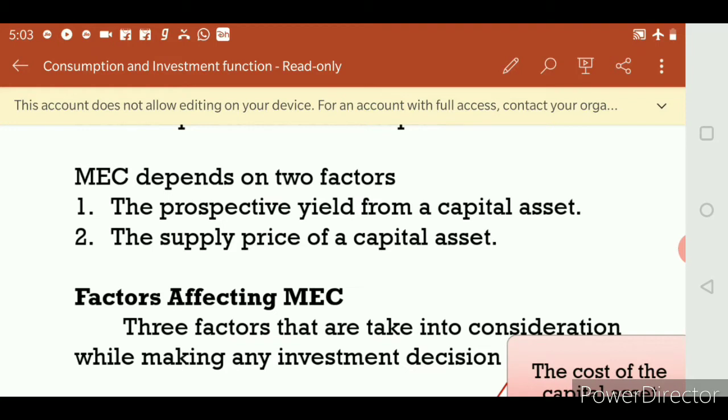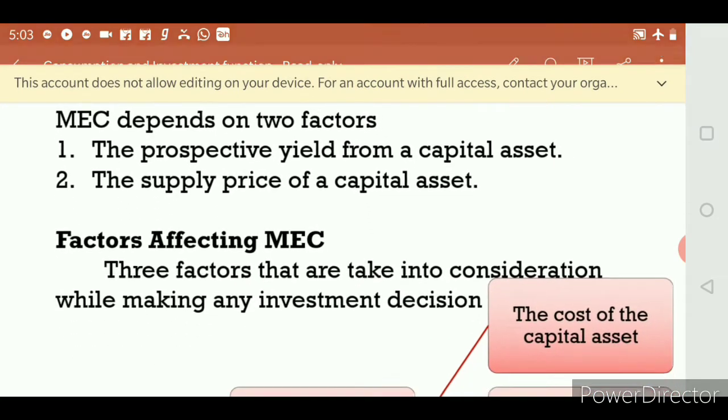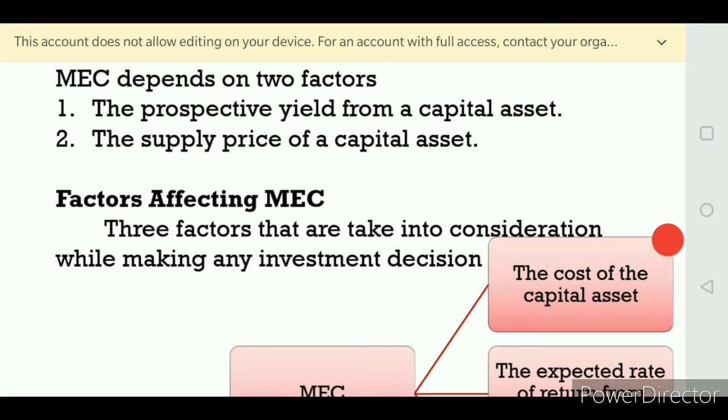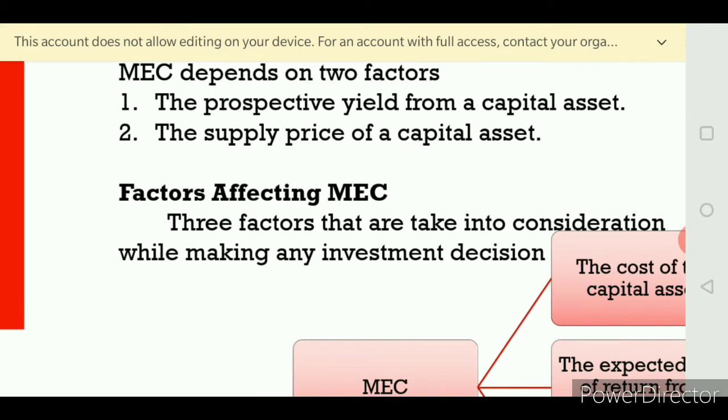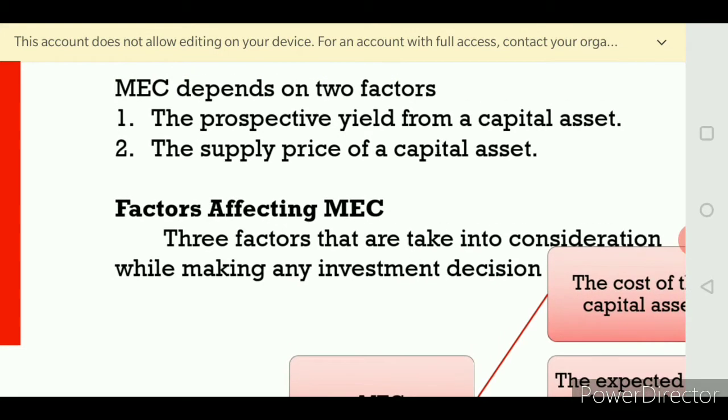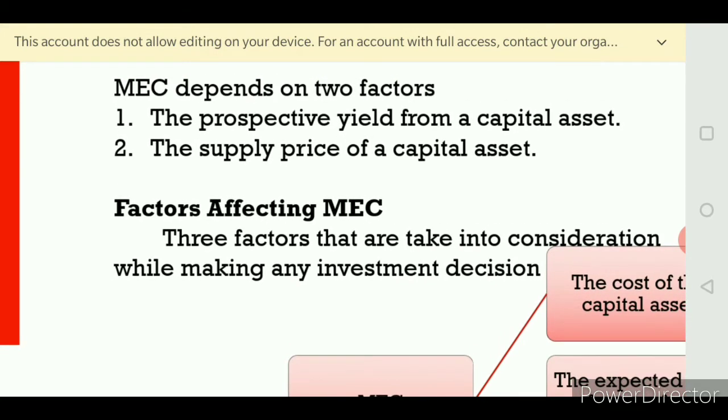Next we come to know about the supply price of capital asset. For example, if the supply price of the capital asset, if an asset's worth is 20,000, and its annual yield at the end of the year, how much has been received?